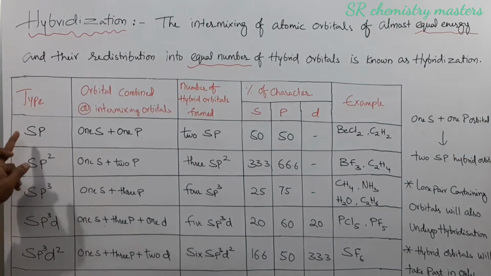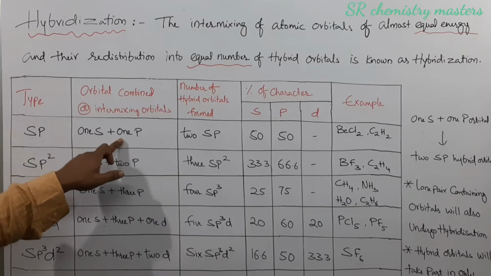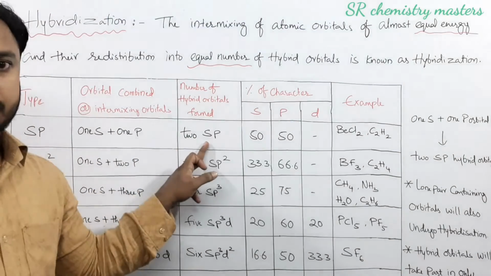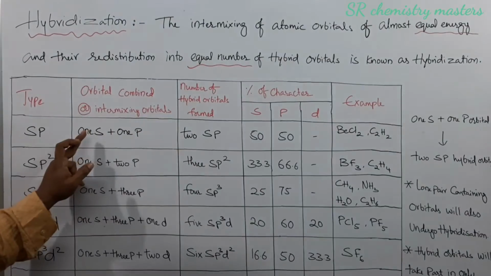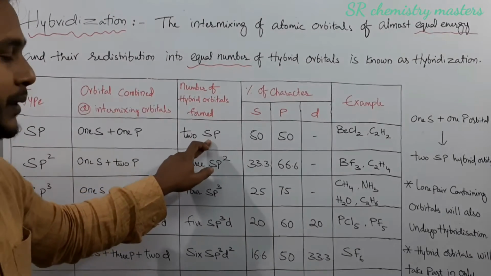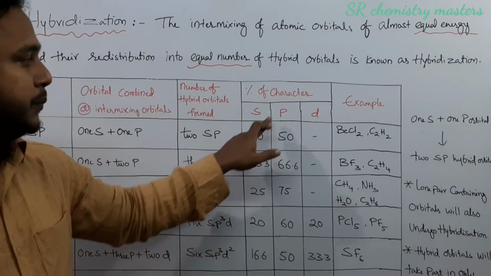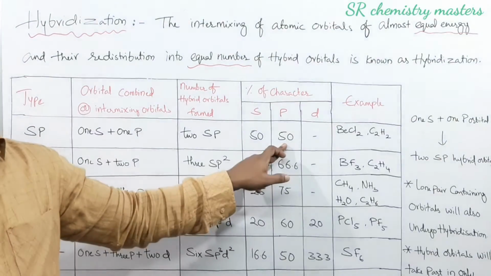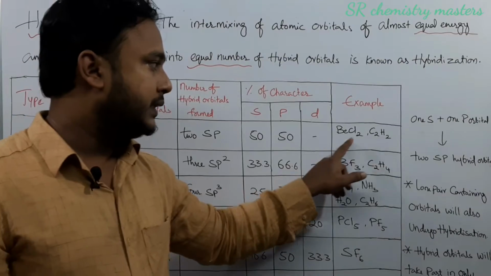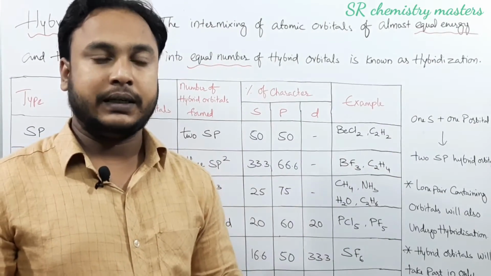Remember, in sp hybridization, one s orbital combines with one p orbital, resulting in the formation of two sp hybrid orbitals. One s and one p are combining, so we are getting two sp hybrid orbitals. Here the percentage of s character is 50% and the percentage of p character is 50%. BeCl2 and C2H2 are the examples for sp hybridization.